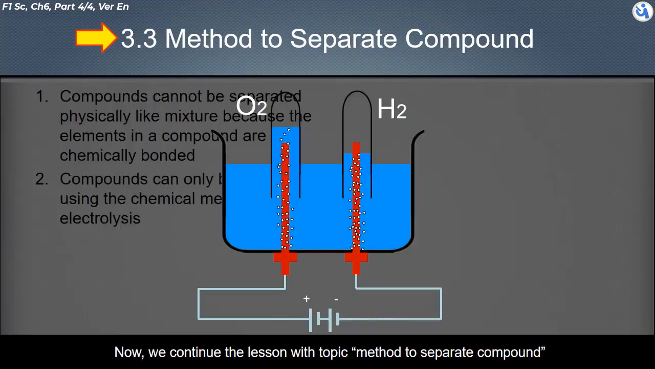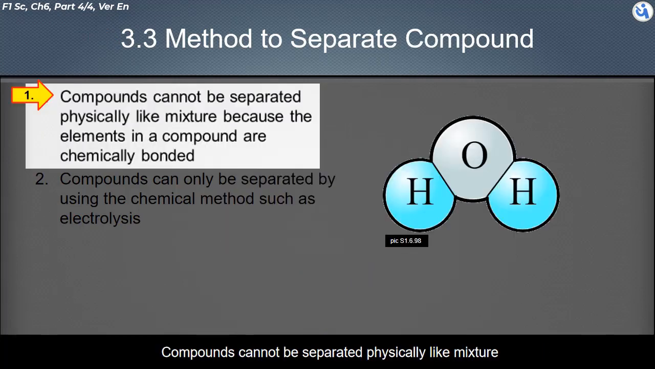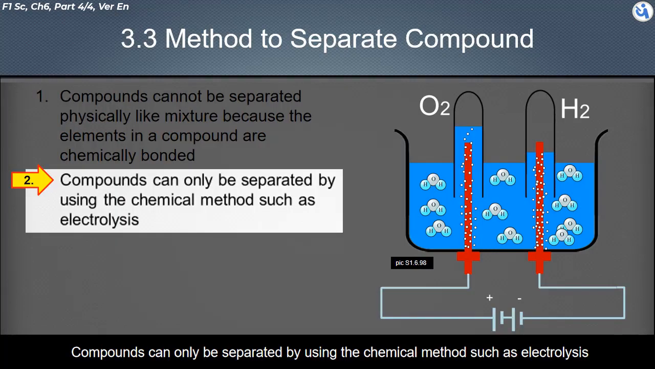Now, we continue the lesson with the topic, method to separate compounds. Compounds cannot be separated physically like mixtures, because the elements in a compound are chemically bonded. Compounds can only be separated by using chemical methods, such as electrolysis.